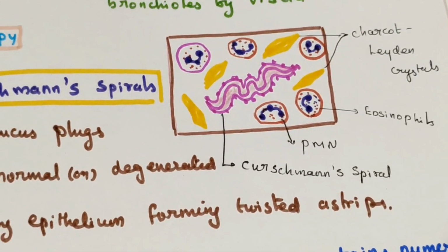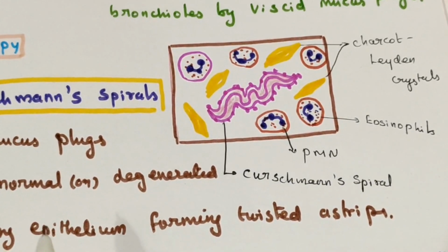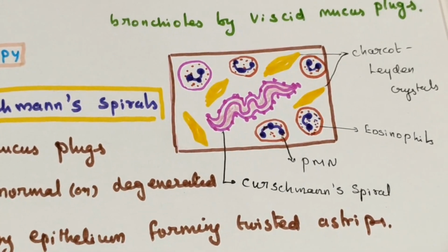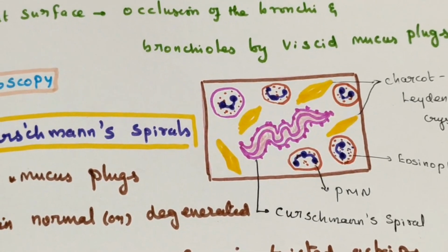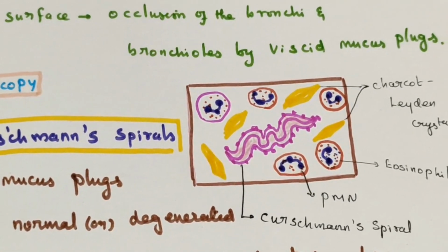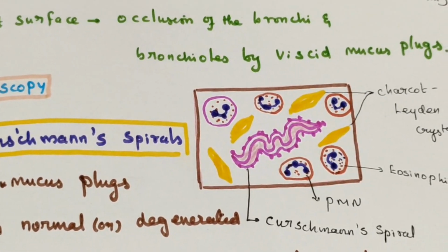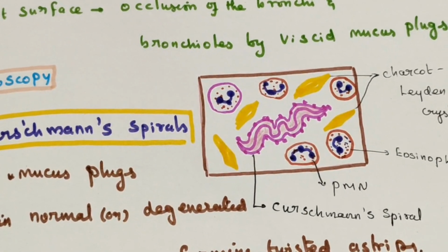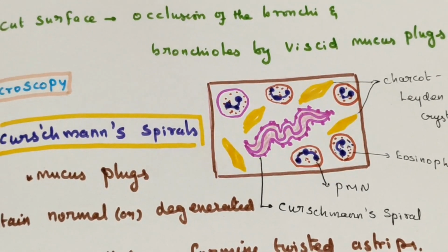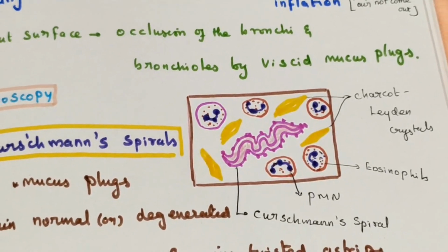Single ciliated columnar cells. Single ciliated columnar cells that are sloughed off are called Creola bodies.